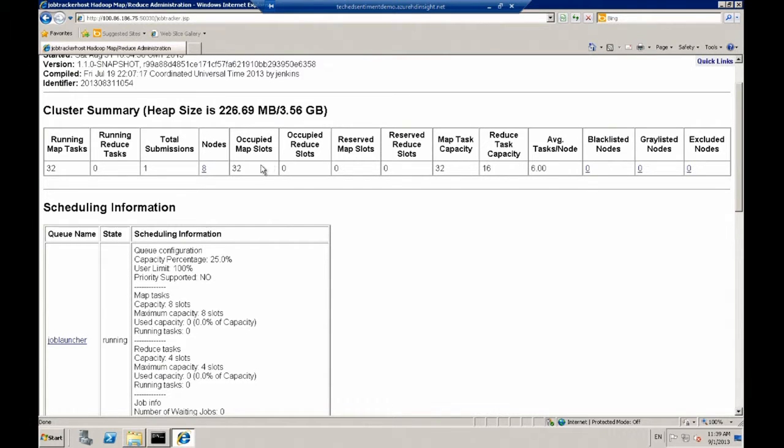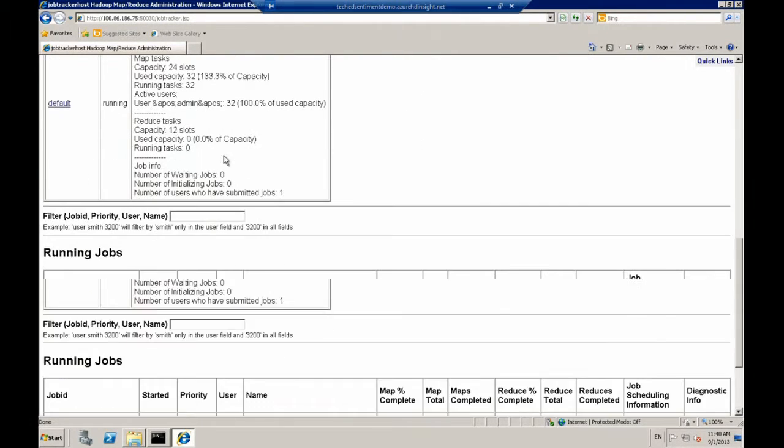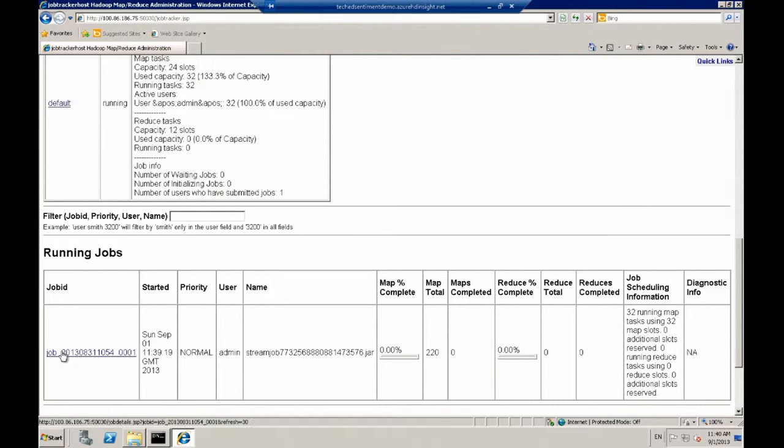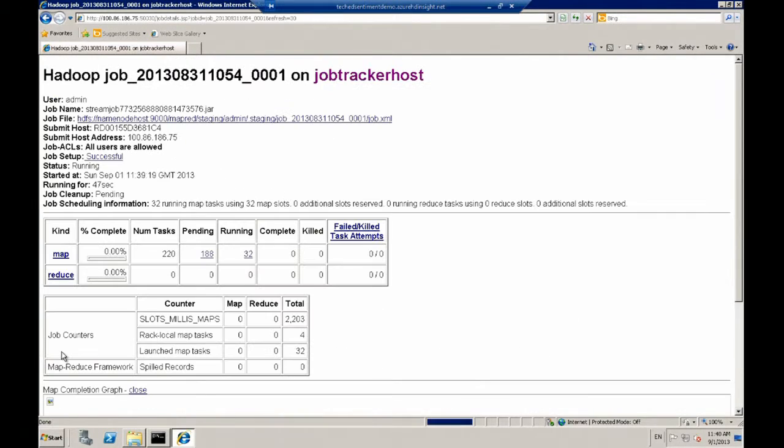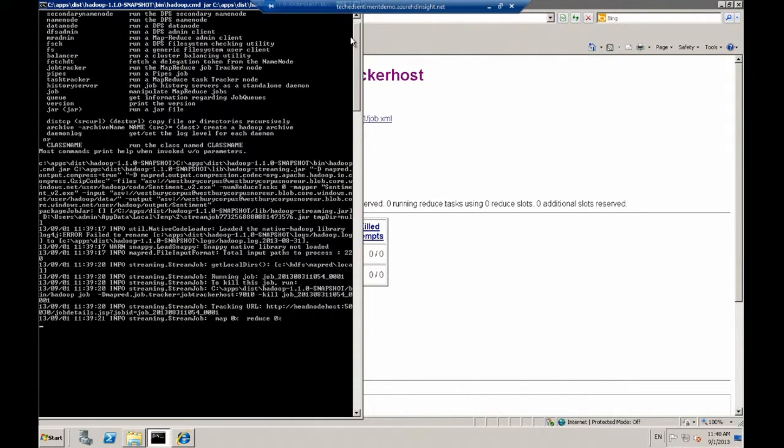So for example, we can pick up that we've got 8 nodes that the cluster's aware of, that it's working with. And if we scroll down to the bottom, we can pick out what jobs we've got running. You can see that it's got 220 map tasks to plow through, and 32 of those are executing. So at the moment, I've got 4 jobs per node running. So I'm going to head back into the command line, and we're going to let time pass.